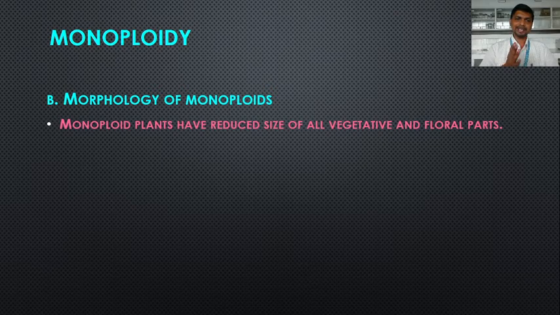So one set is missing in the monoploids, because of which monoploid plants have reduced size of all vegetative and floral parts. Vegetative parts like root, stem and leaf. Floral parts such as calyx, corolla, androecium and gynoecium. So they are reduced in size compared to the normal diploid plants.